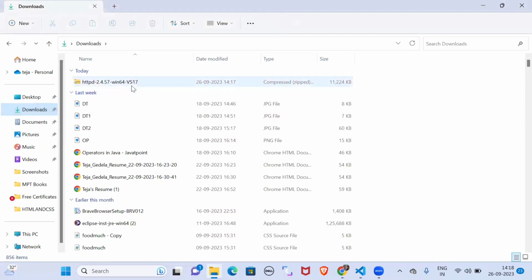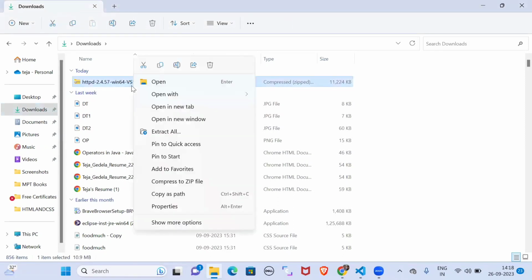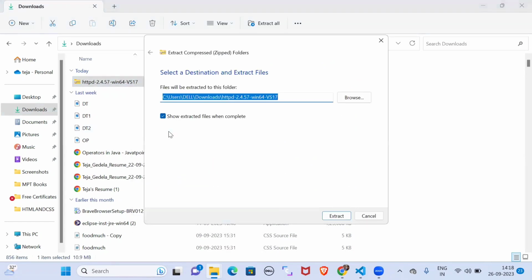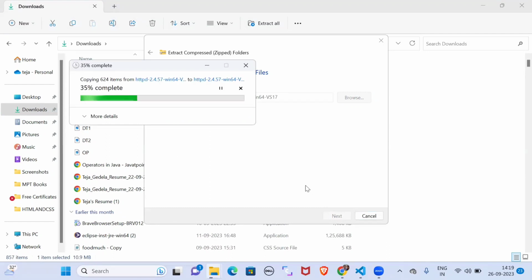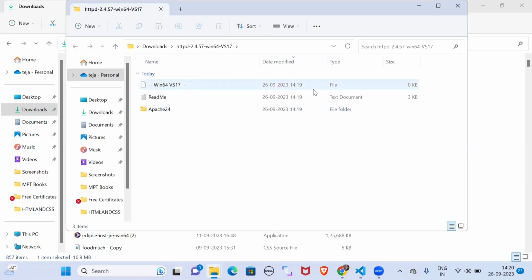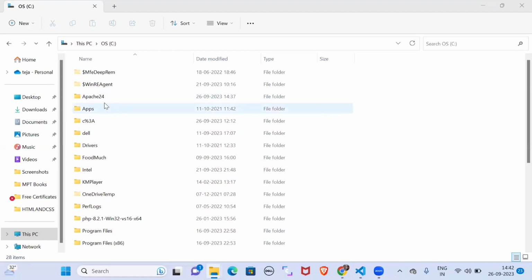Just go to downloads. From here, you can extract this file. So click on extract all. So here you can browse your location, whatever you want. Then extract the file. After extracting the file, so here is the Apache web server.